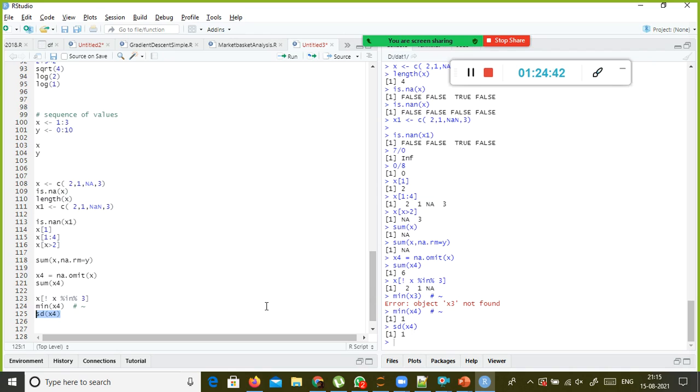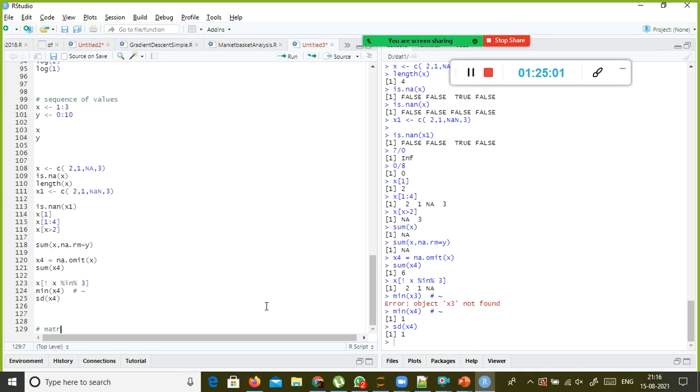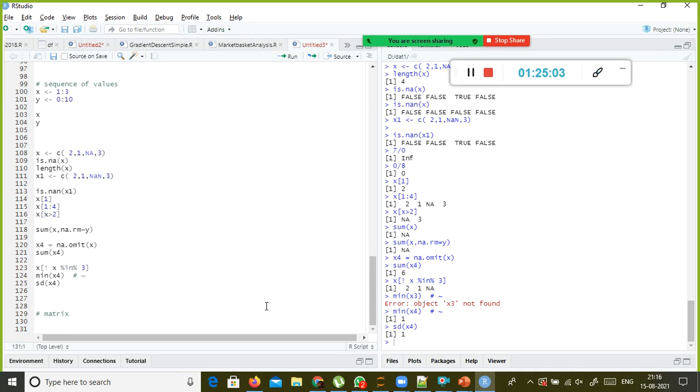And next one is how we can create a matrix in R. In Python, using the NumPy package, there is a function called mat, np.mat, to create the matrix. But here to create a matrix, use the matrix function directly.